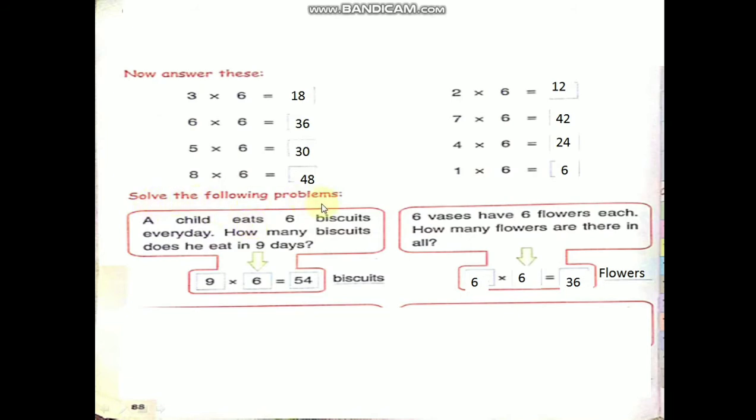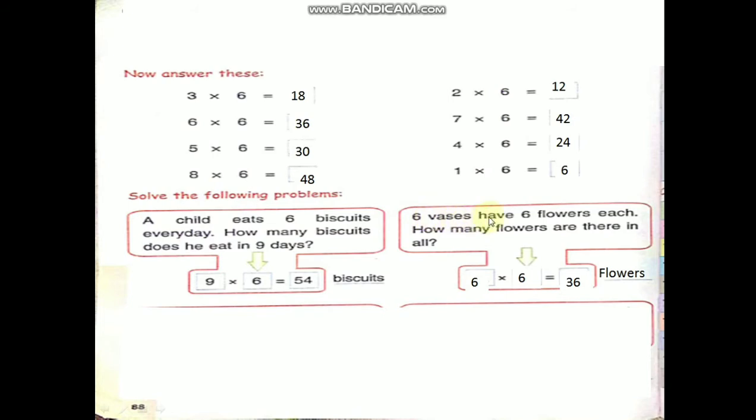Solve the following problem. Here, a child eats 6 biscuits every day. How many biscuits does he eat in 9 days? One day a child eats 6 biscuits. 9 days, how many biscuits does he eat? Means what you have to do? You have to multiply. 9 6 are 54. 54 biscuits he will eat in 9 days. Okay, children. Come to the next sum.